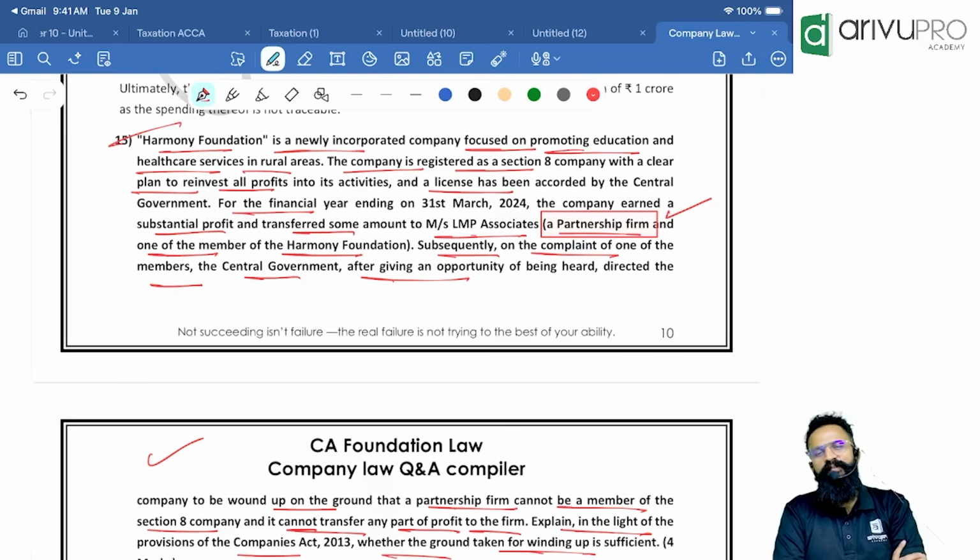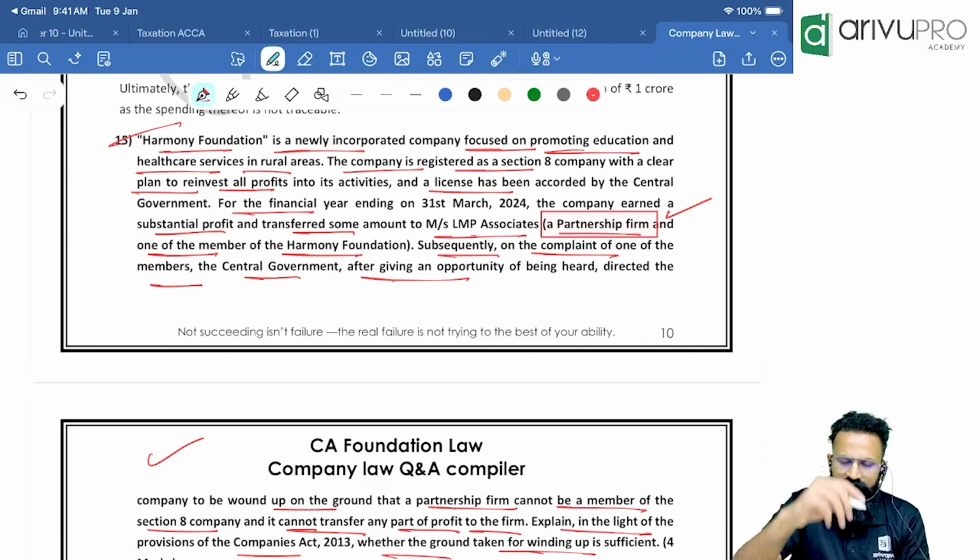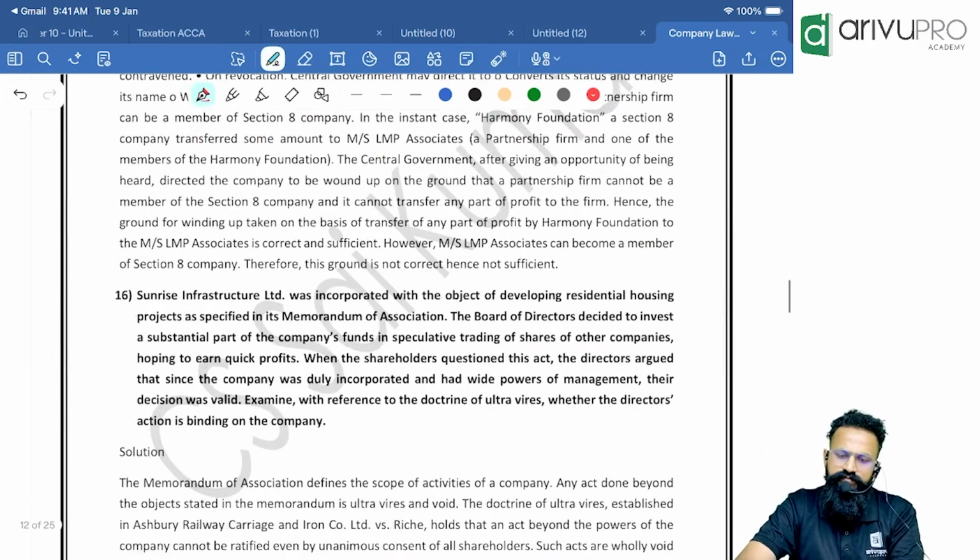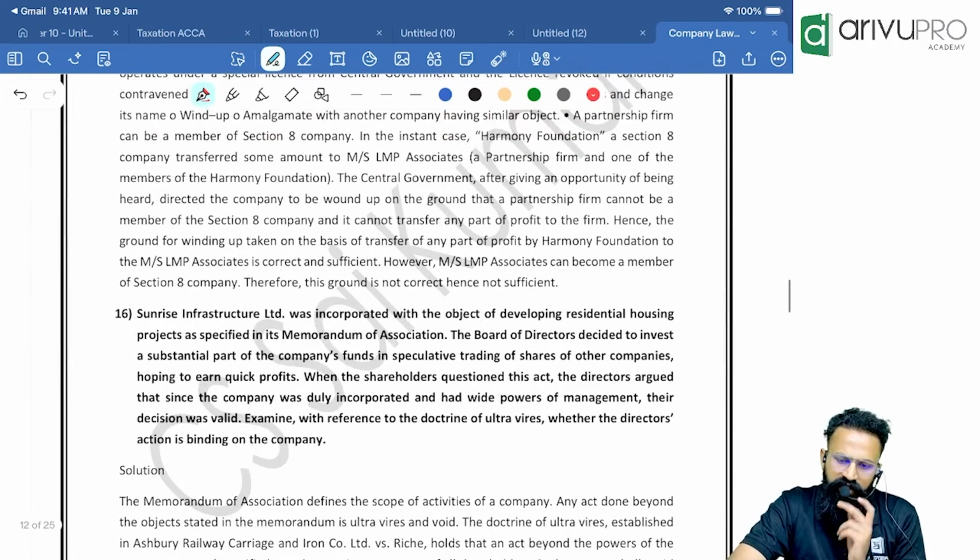So in the given case, a partnership firm can be a member. If CG has taken that as a ground, then no, people, that is not a valid ground for winding up. Whereas a Section 8 company, if it is earning profits and distributing it as a dividend, that is a valid ground for winding up. In the given case, both the grounds are considered and hence it is not valid. If you are taking it up under one ground, that is valid. Section 8 company can be a member. Partnership firm can be a member. Can become a member.